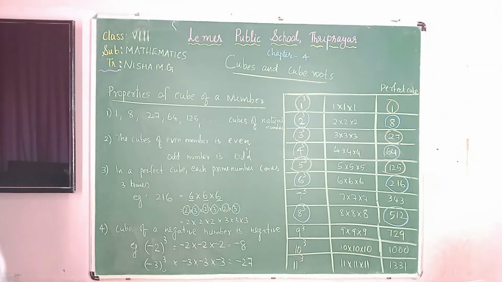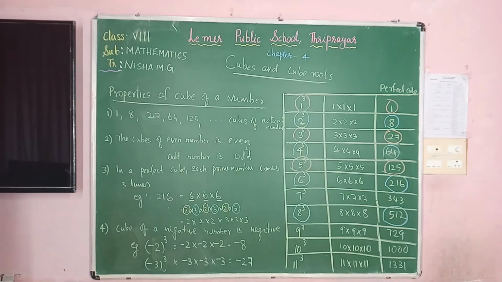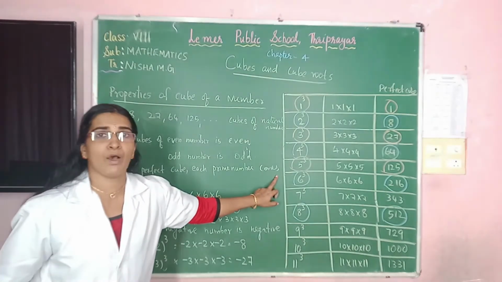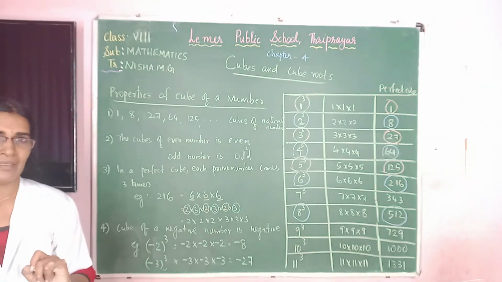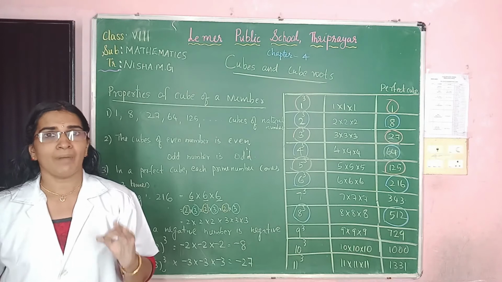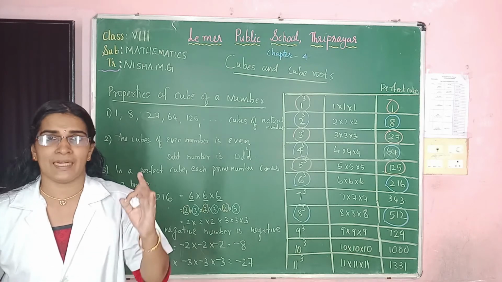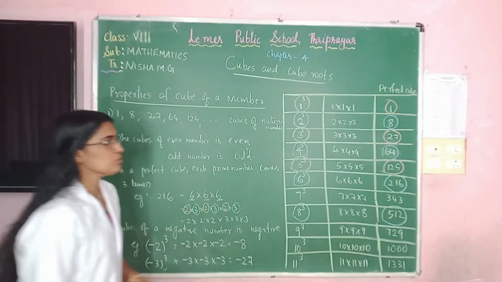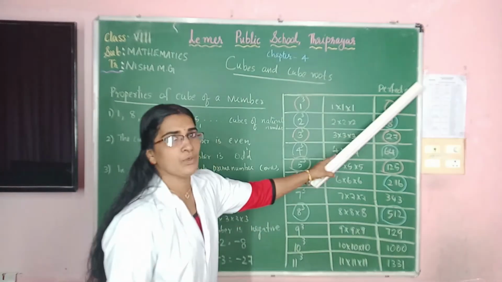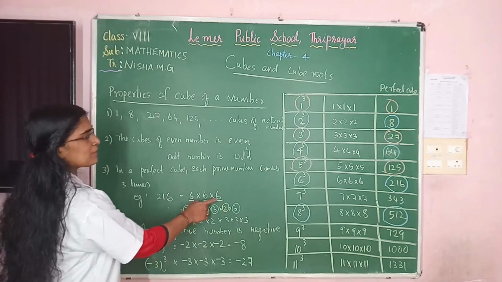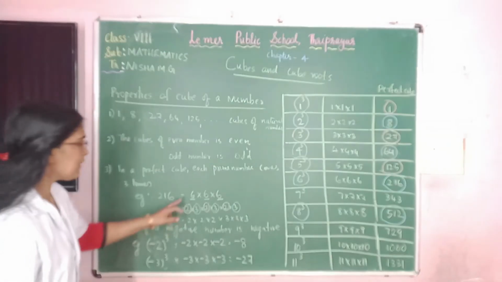Now let us move to the third one. In a perfect cube, each prime number comes how many times? 3 times. You already studied how we can get a cube. We have to multiply a number how many times? 3 times. Let us take an example. 216. We know that 216 is a perfect cube. How did we get 216? 6 into 6 into 6. 6 comes how many times?